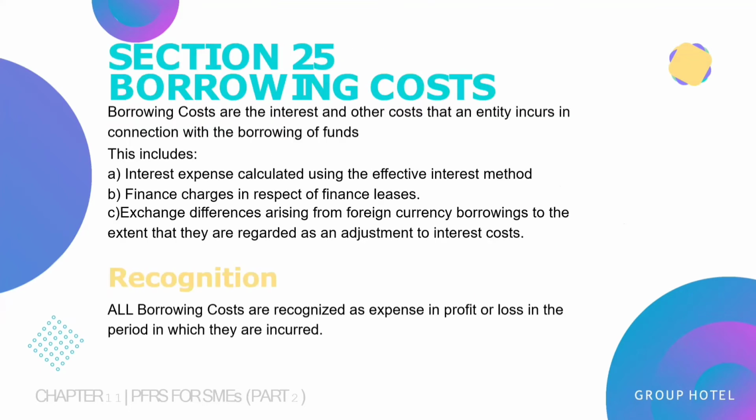Section 25, borrowing costs. Borrowing costs are the interest and other costs incurred by the entity in connection with the borrowing of funds. So this includes A, interest expense calculated using the effective interest method. B, finance charges in respect of finance leases. C, exchange differences arising from foreign currency borrowing to the extent that they are regarded as an adjustment to interest cost. So the recognition of borrowing cost is that all borrowing costs are recognized as expense in profit or loss in the period in which they are incurred.